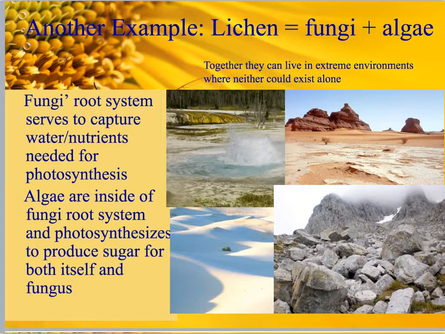In these extreme environments, sometimes lichen is the only organism we can find. So how is this a mutualistic relationship? Well, the fungi's root system serves to capture water and nutrients needed for photosynthesis. The algae are inside of the fungi root system and photosynthesize to produce the sugar for both itself and the fungus.